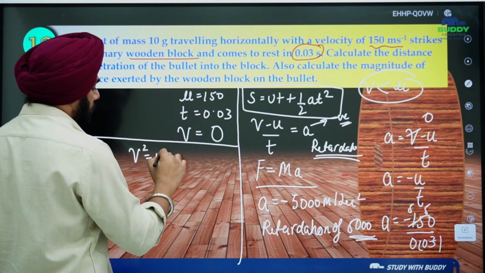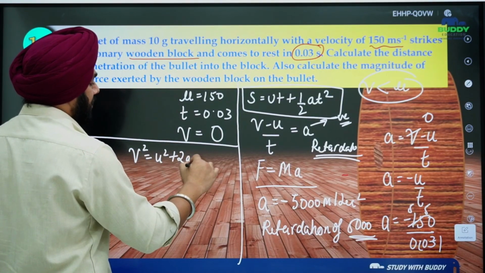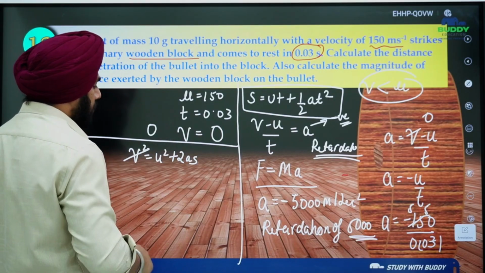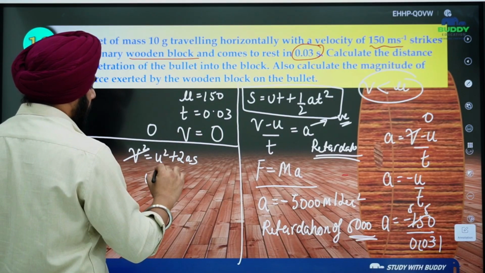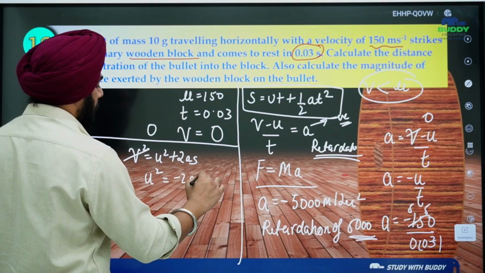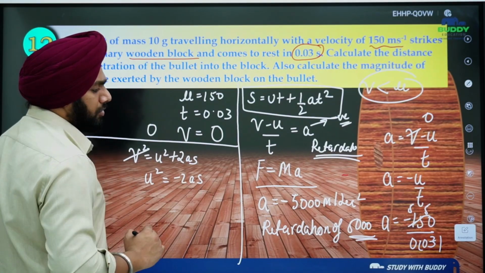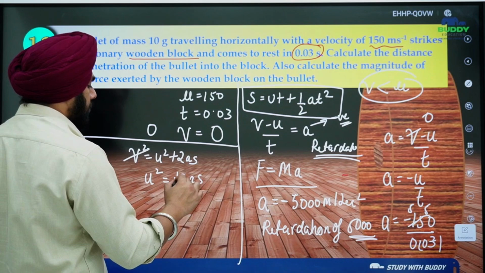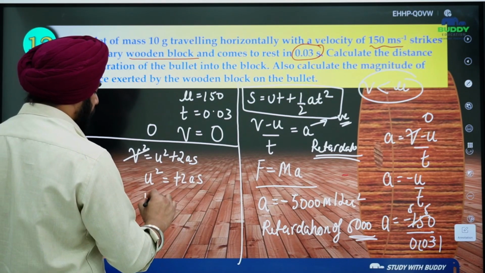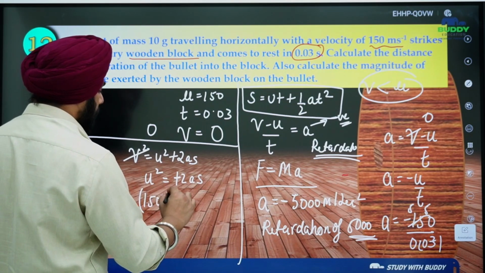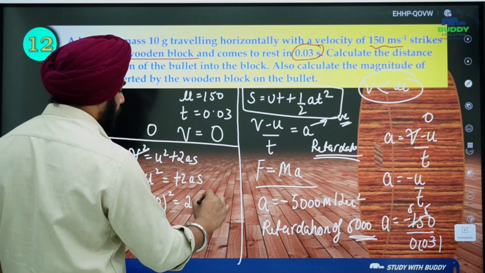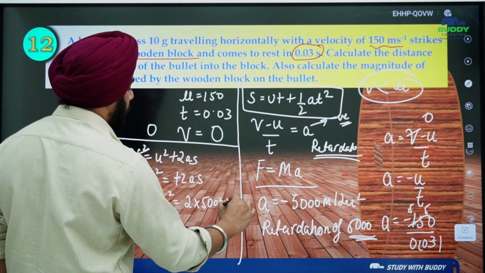V square is equal to U square plus 2as. So V square will eventually become 0, so U square is minus 2as, right? Acceleration is also negative here, so it will eventually become plus 2. So U square is 150 square, 2 into 5000 into S, okay?